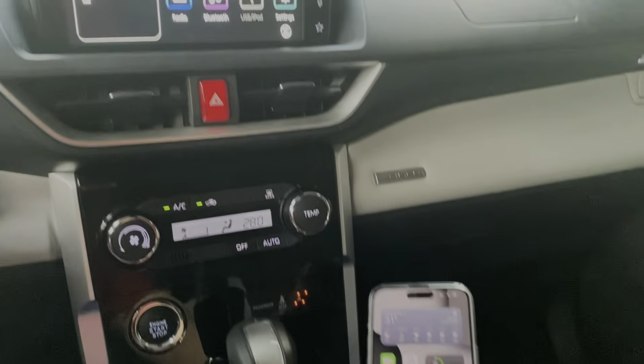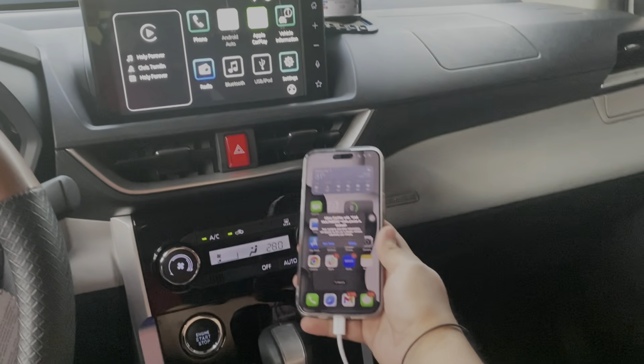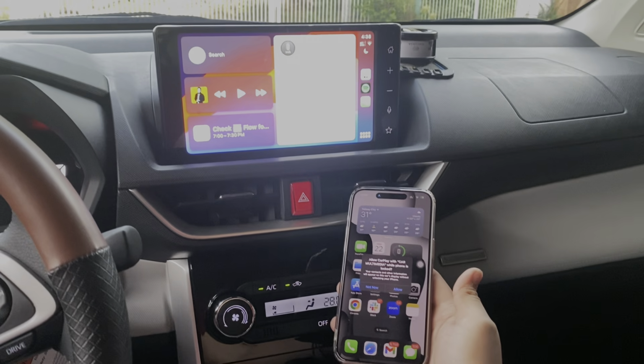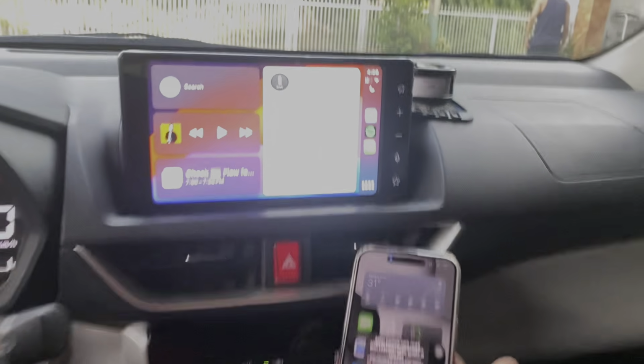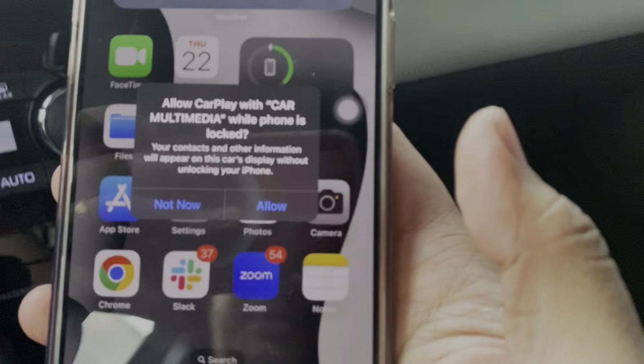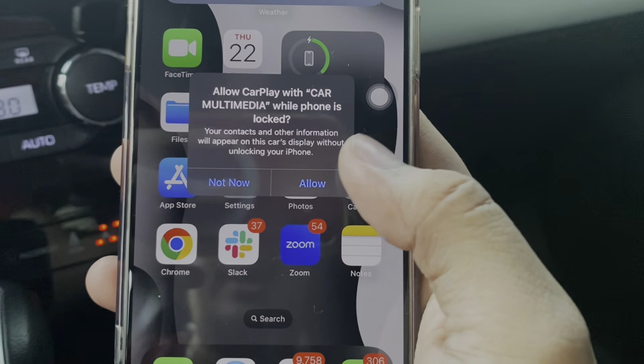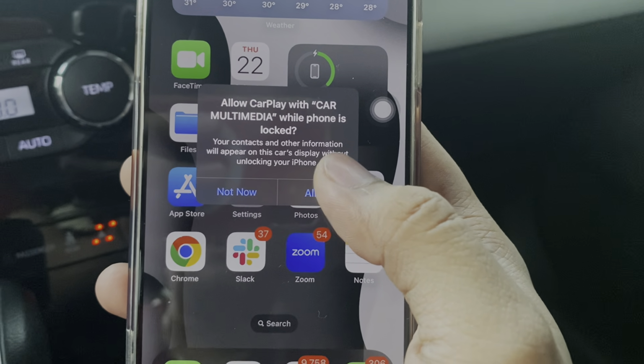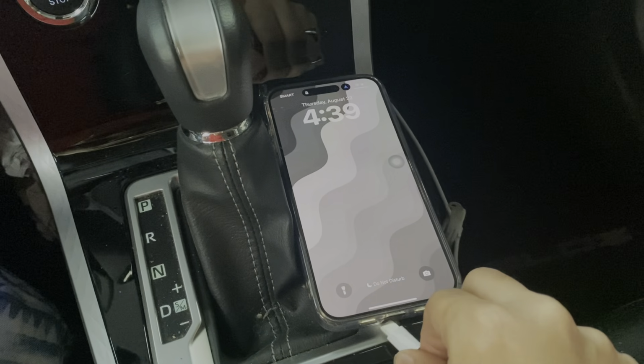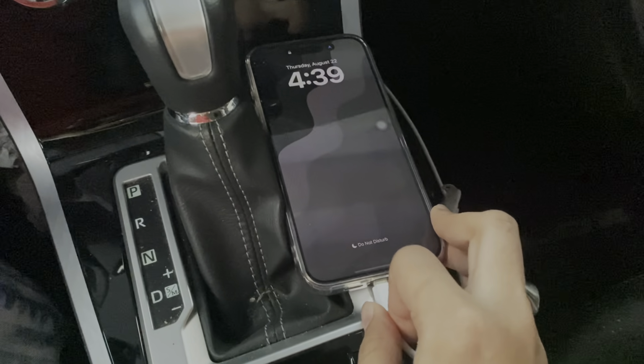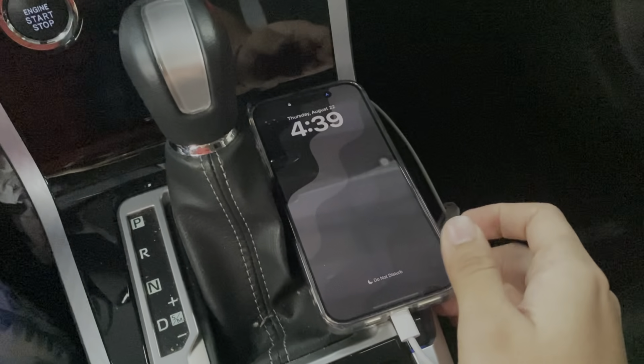Alright, now let's see. There you go. So it says here allow CarPlay while phone is locked. You allow that. So let's try that once again while the phone is locked. Okay, let's plug it in.